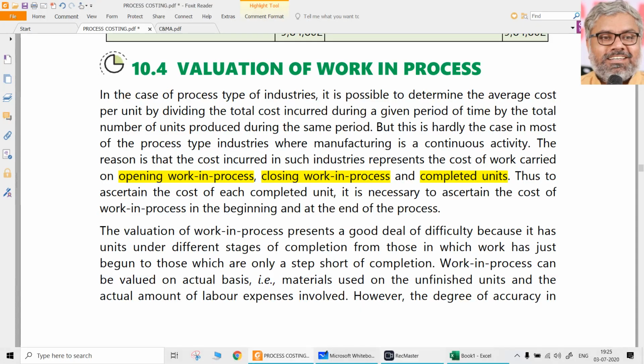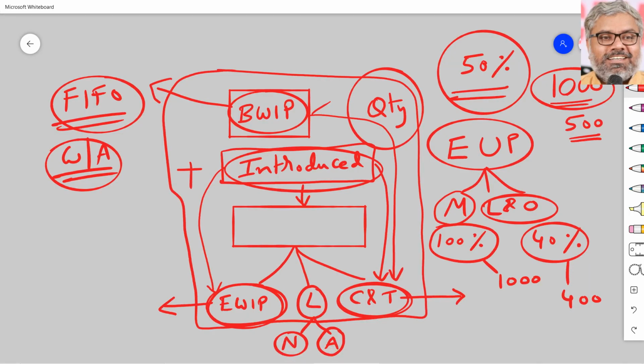Why all work in progress has these different things is because of the nature of the work. Work is not yet complete, and in that incomplete work also the cost is not incurred uniformly. A certain portion of the cost in the form of materials might be incurred more, and labor and overheads may be incurred less. So naturally some people will have this doubt: Sir, what if labor and overhead is 100% and materials is 20%? Think about it.